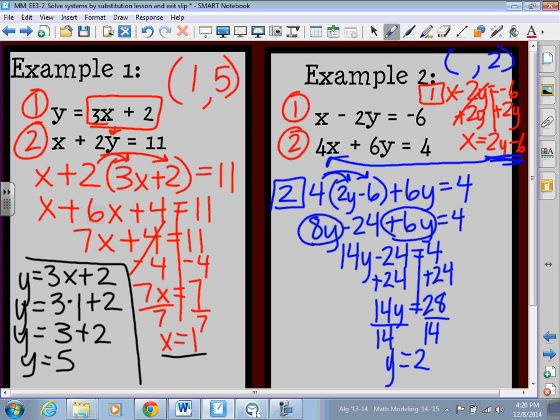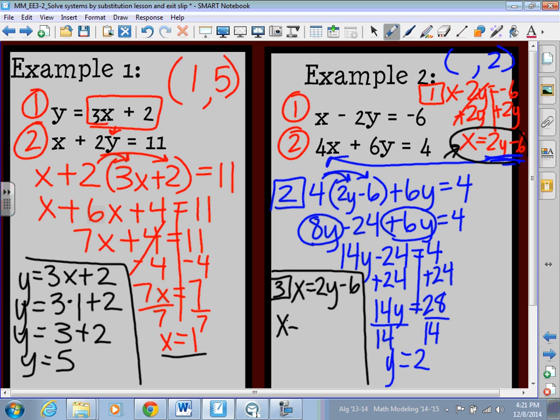The third step then says, well, you have to solve for the other variable. I'm going to do that right here. So step 3 says, now you found y, you've got to find x. You have multiple ways you could do this. Well, you know y is 2. And don't you have an equation that you just already worked for and created that says x equals 2 times y minus 6? So use this equation. It's already set up for you. So we're going to use x is equal to 2y minus 6.